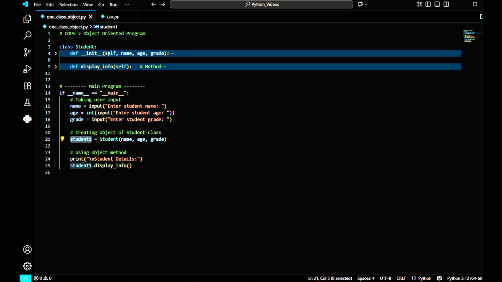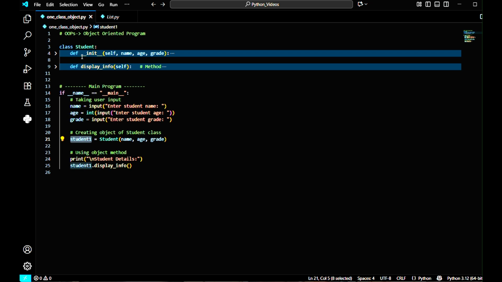Here I am going to define a constructor. If I am not using this constructor, then it will be okay. Python will use a constructor by default, and it will be hidden. If Python uses the constructor by default, then we cannot see the constructor. But it is good to define the constructor by ourselves.